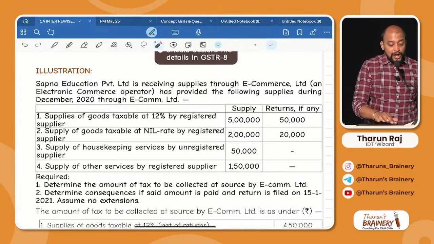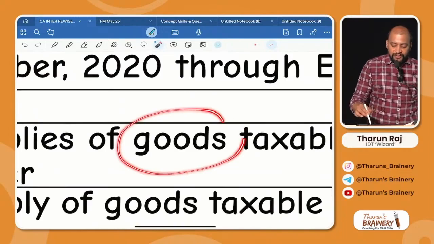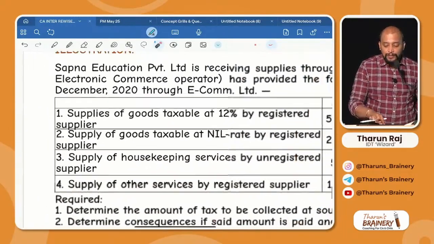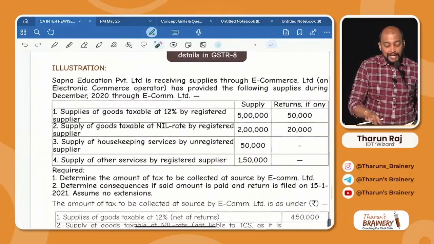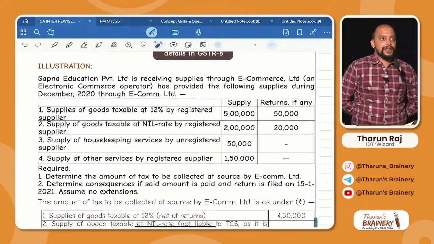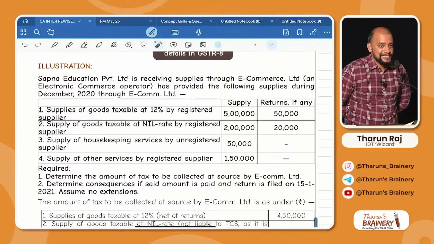This is not services. This is goods. So definitely the e-commerce operator will not pay GST on the transaction. Who will pay GST on the transaction? Supplier. Then what is the liability on the e-commerce operator? Whether they need to deduct TCS or not, required to deduct TCS in this case.